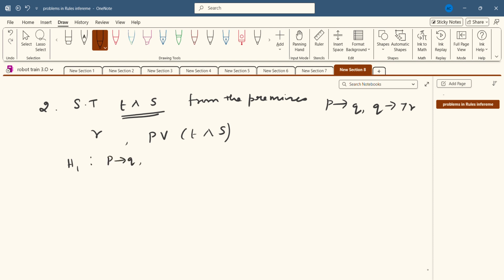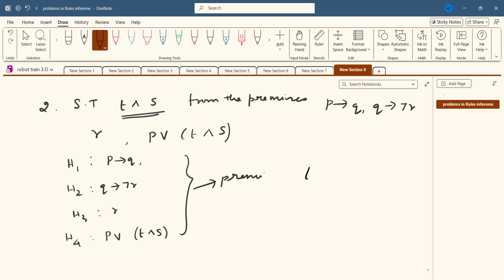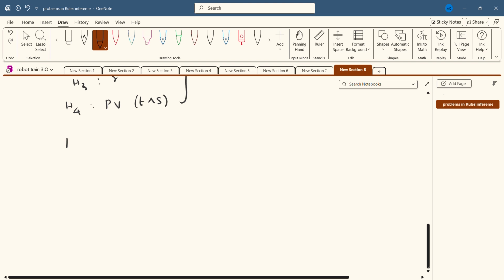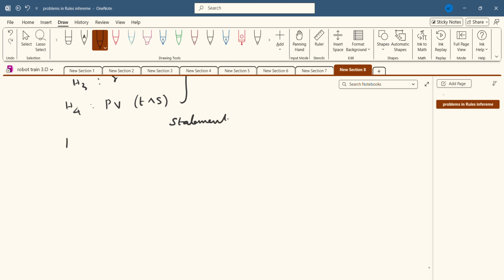H1: P conditional Q, H2: Q conditional negation R, H3: R, H4: P disjunction T conjunction S. So these are all premises. Using these premises I am going to derive the conclusion T conjunction S. Okay, now I am going to prove the result. Once again I write statement and reason. You must write the reason, that is very important. That's why I am telling you that you have to remember the rules of inference.